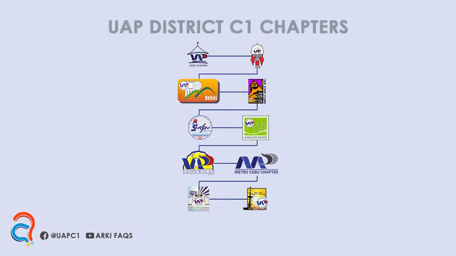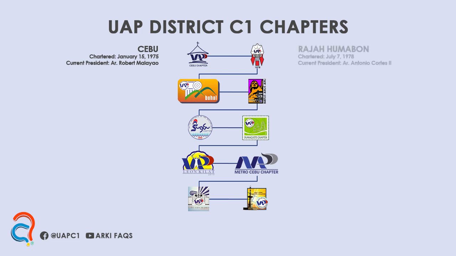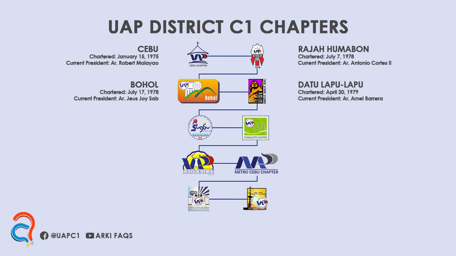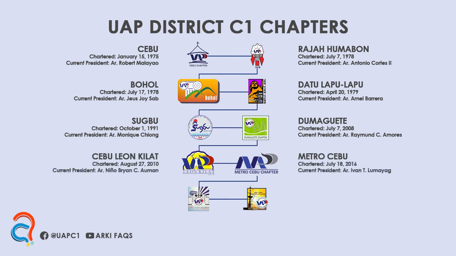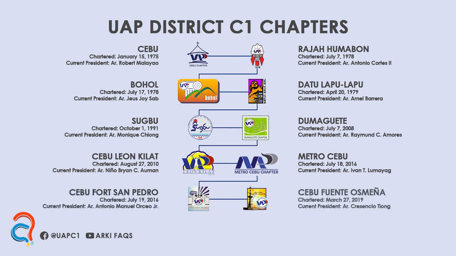UAP District C1 has 10 chapters. Cebu, Raha Humabon, Bohol, Datu Lapu-Lapu, Sugbo, Dumaguete, Cebu Leon Quilat, Metro Cebu, Cebu Fort San Pedro, and Cebu Fuente Osmeña. We can't wait to welcome you to the District C1 family.